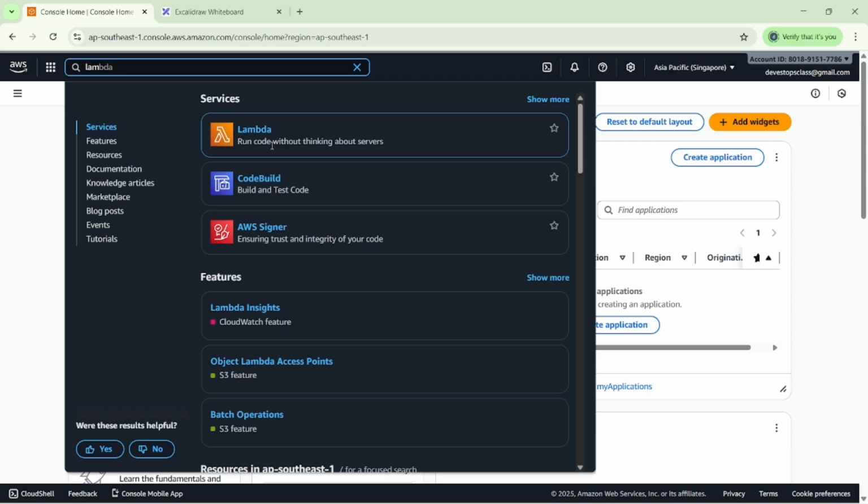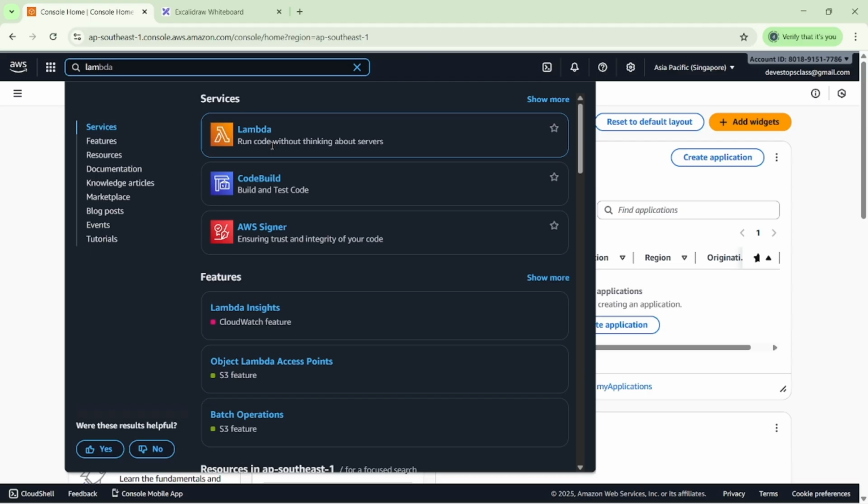Suppose I want to deploy one application, we can use Lambda when we have a small application. In real time we have large enterprise applications, so we have to use different things in cloud computing and different DevOps tools. But when we have a small application and want to deploy it to the production environment, we have to use Lambda functions.